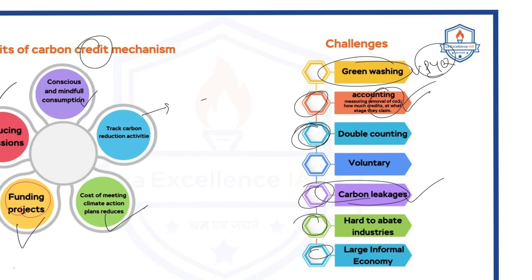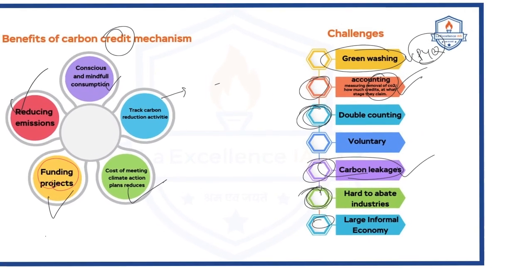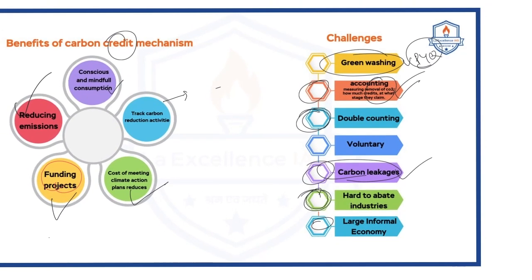Next, hard to abate industries. There are certain industries in every economy that cannot transition into green energy. For example, let's say there is a coal-based thermal power plant. Suddenly they cannot transform into solar energy, right? In this case, it is very hard to change the industries. Now, that is also one of the important challenges. These are the things that are important from the prelims perspective, especially related to the carbon credit mechanism.